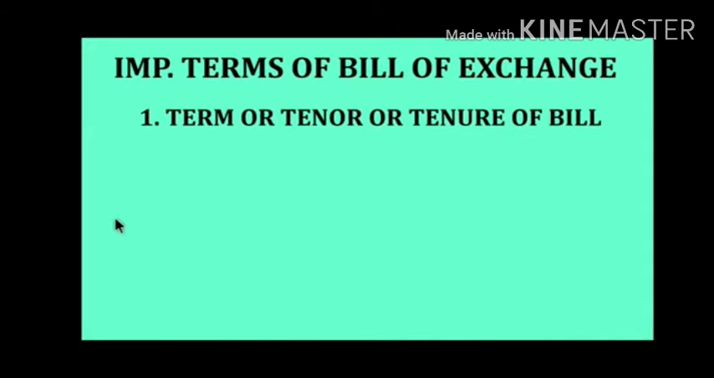Next are the important terms of a bill of exchange. Very first is tenure. Tenure means term, maturity date, how much credit period we are giving to the person. That means if a transaction is done on credit basis, how much time the seller has given to the drawee to pay the amount.